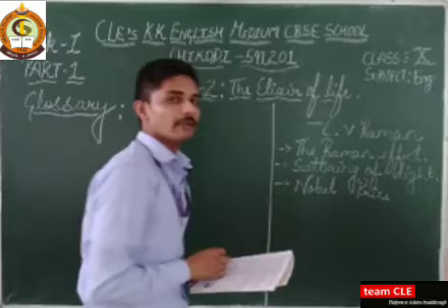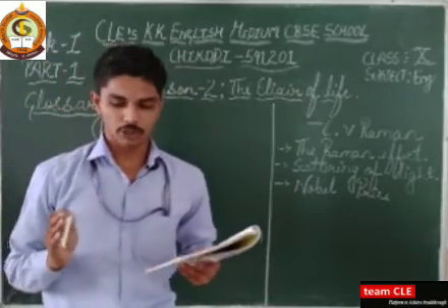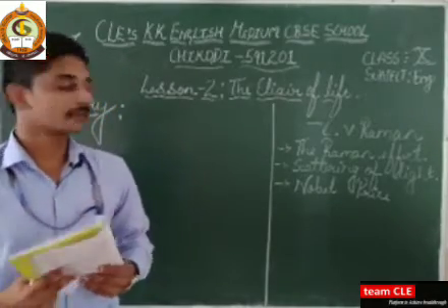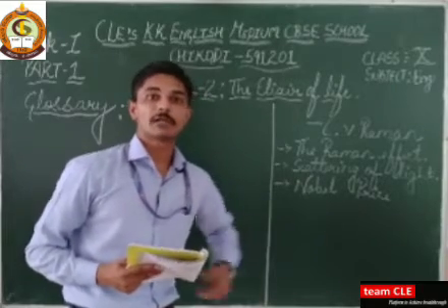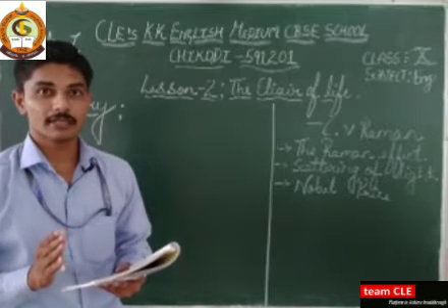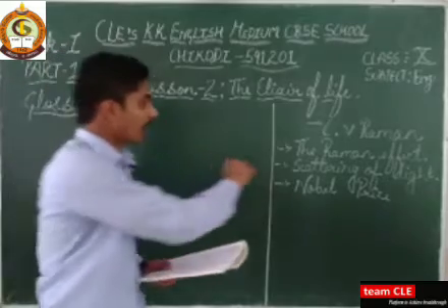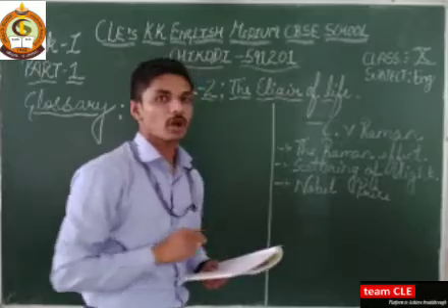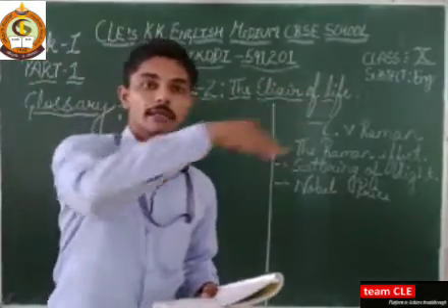See students, if any individual or personality does a great job, an extraordinary work in any field, then he or she gets a Nobel Prize in that particular field. So C.V. Raman is a great physicist. He made such great discoveries in his own field, like the scattering of light and the Raman effect, the two main discoveries of his, which helped the science and technology of the whole universe.